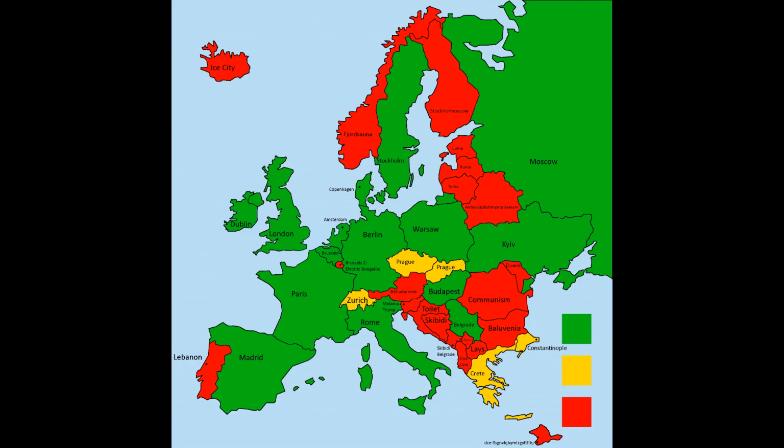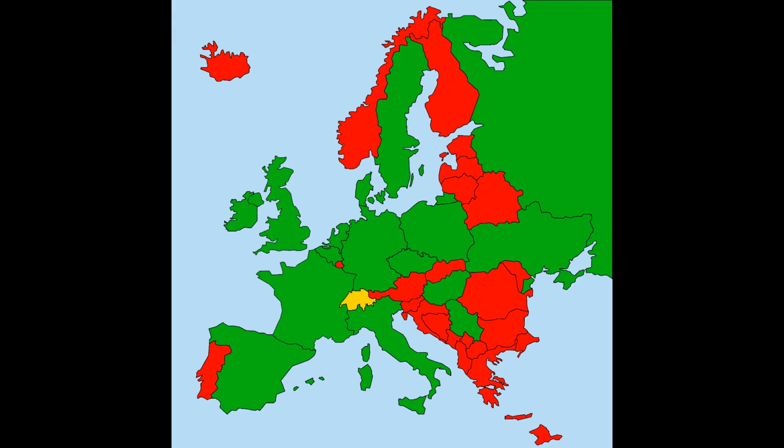Okay guys, here's the full map with all the guesses, and here's the map with the correct and wrong answers, with green being right and red being wrong. You'll see that Switzerland is yellow, and that's because I gave a half point for Switzerland, since Zurich is the largest city there, but it's not the capital. I got 16.5 out of 41 of the counted countries correct, and that's around 40.2% of them.